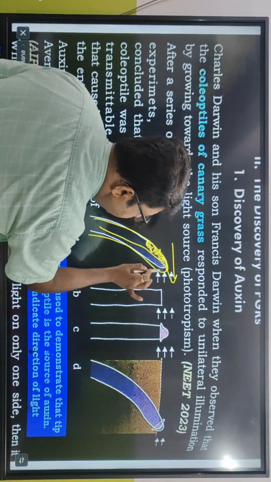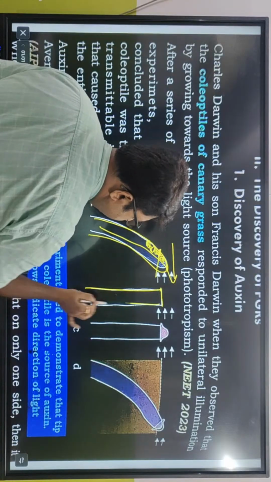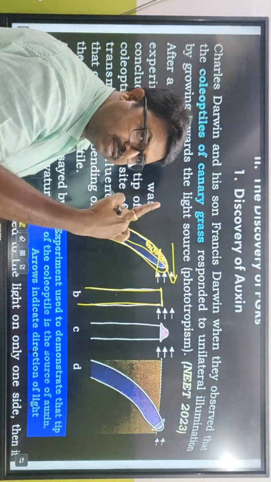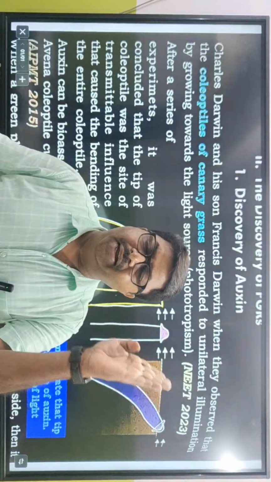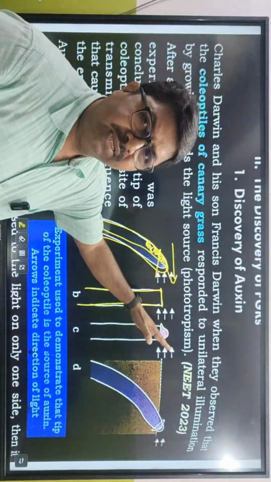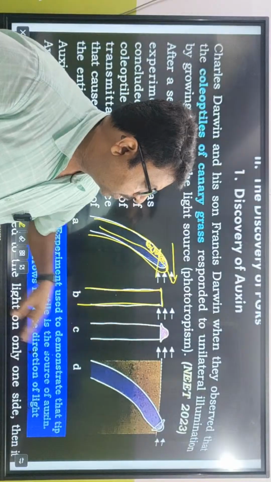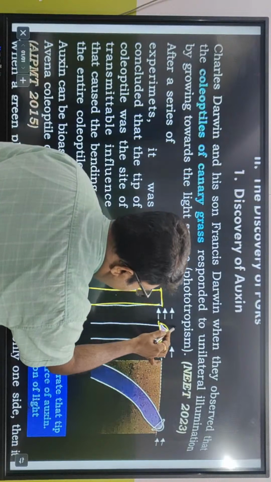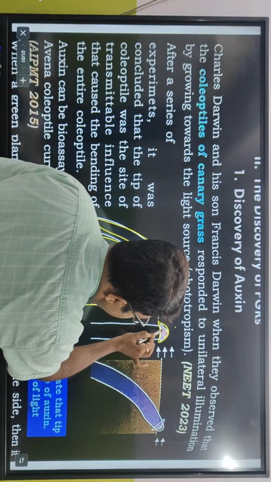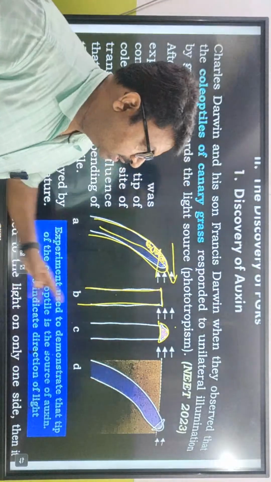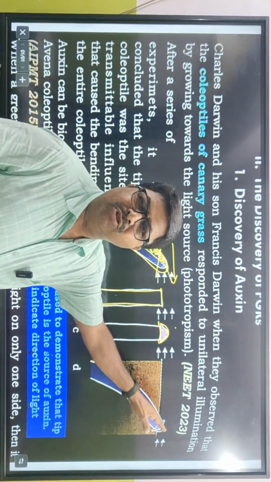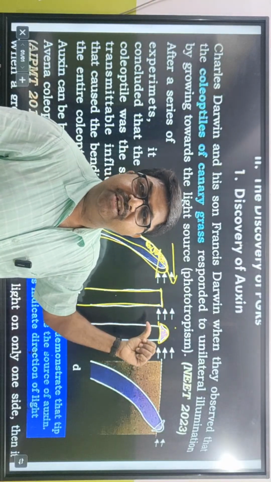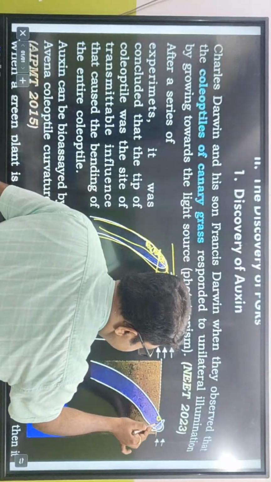How was it proved? The tip of the coleoptile, the tip of this canary grass, was removed. যখন রিমুভ করছে unilateral লাইটে, it remains straight. It is not showing any directional movement. কোনো রকমের ডিরেকশন দেখাচ্ছে না. But then it was covered by a cap, and this is called agar cap. And when synthetic auxin was given over here, the same thing has happened again. লাইটের দিকে মুভ করতে স্টার্ট করলো, কারণ কি আগারে ওই অক্সিনটা কোন দিকে চলে যাবে আবার towards the shady region, আর ওখানে নতুন করে new cells will be formed over here.